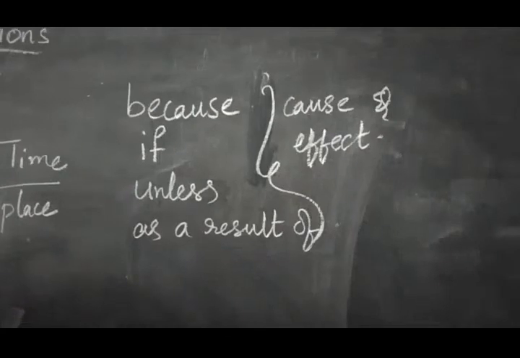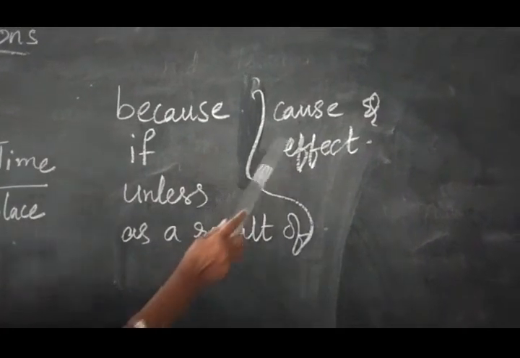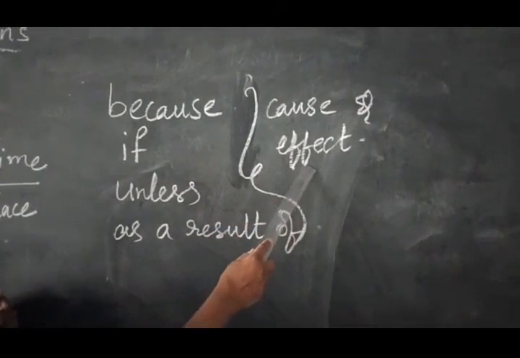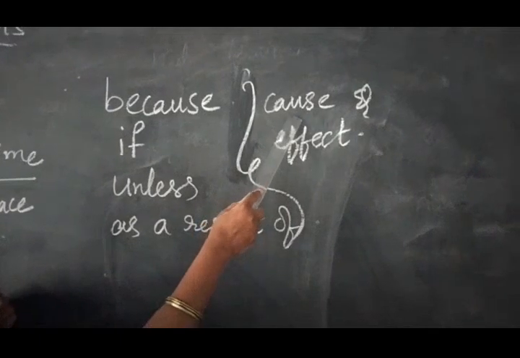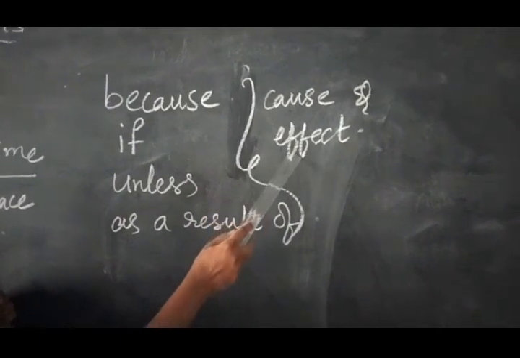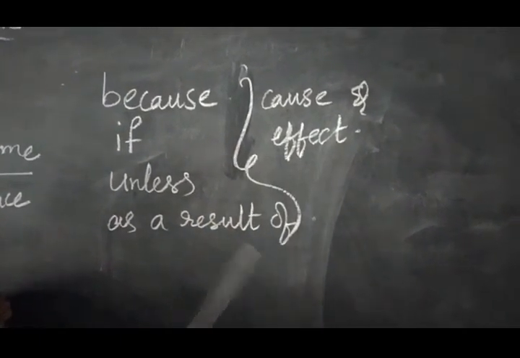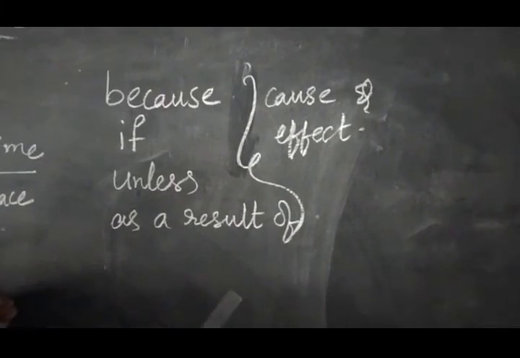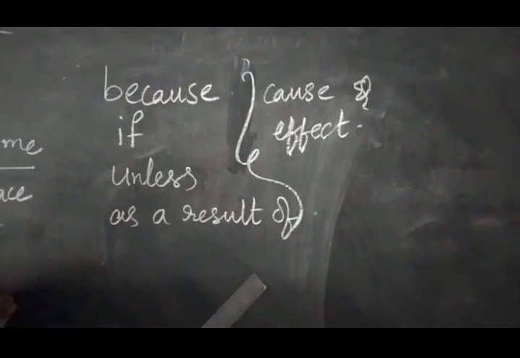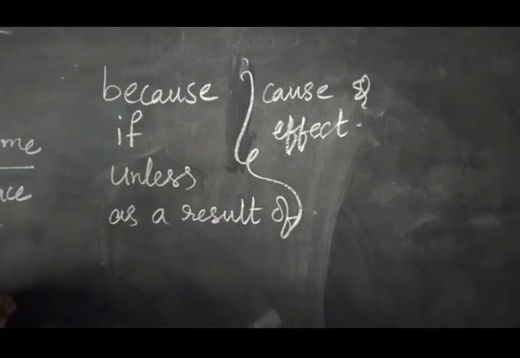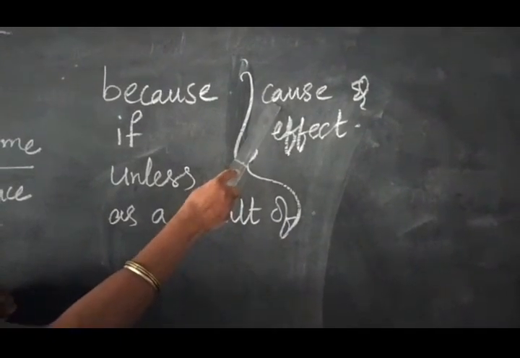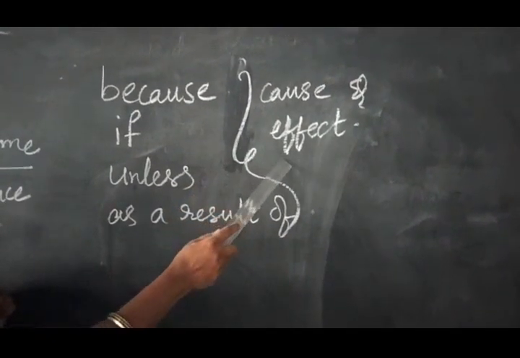Okay. Look here, children, in cause and effect. When the sentence is based on cause and effect. Cause and effect means what? If something happens, the effect will be there, the impact will be there. For example, if any natural disaster happens, that is a cause, right? What will be the impact? That is called the effect.